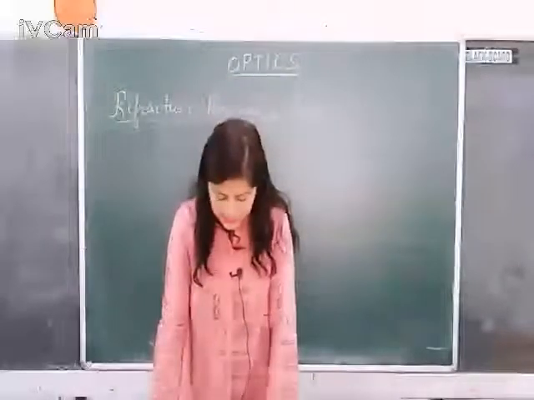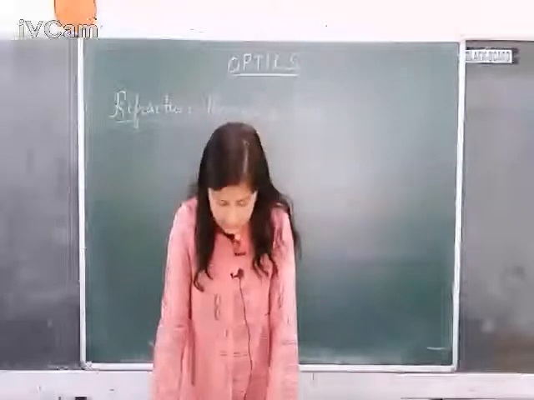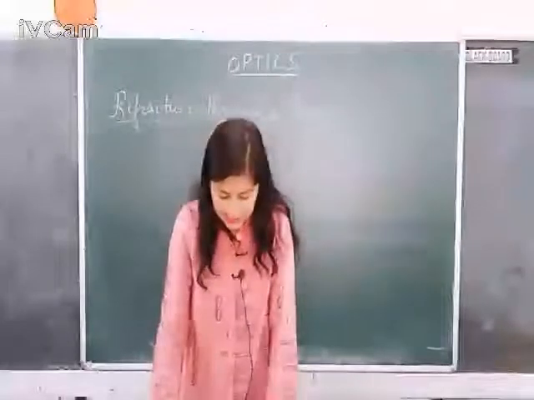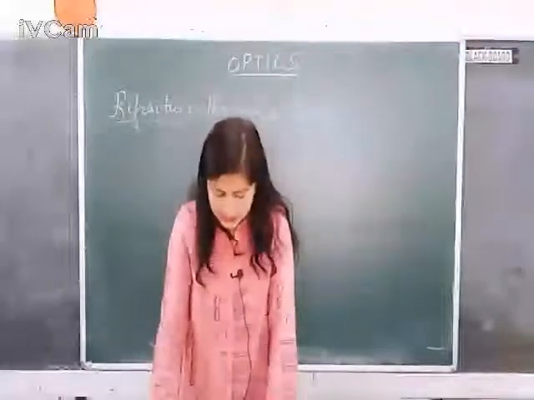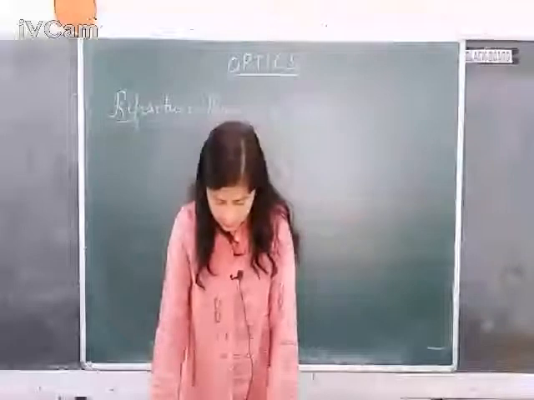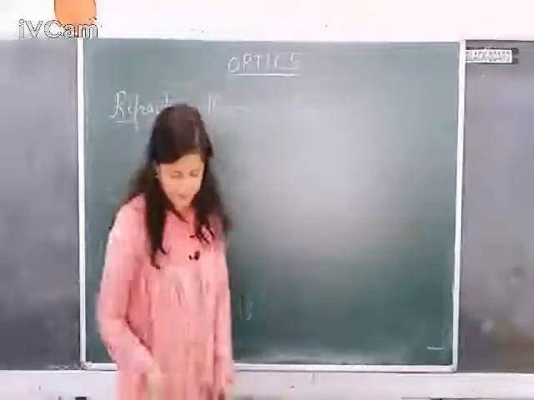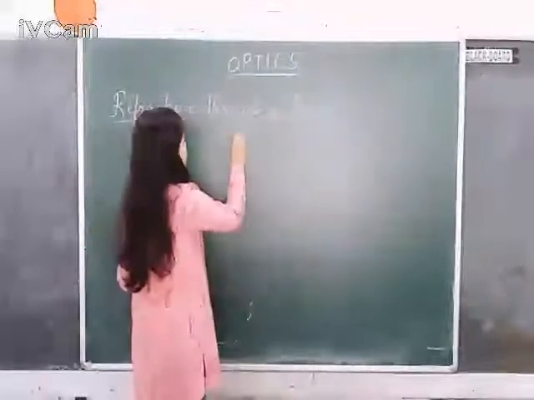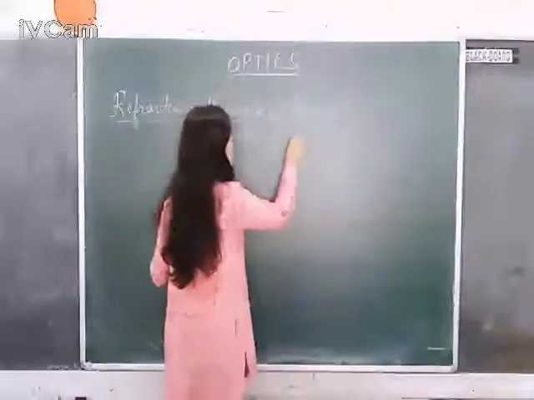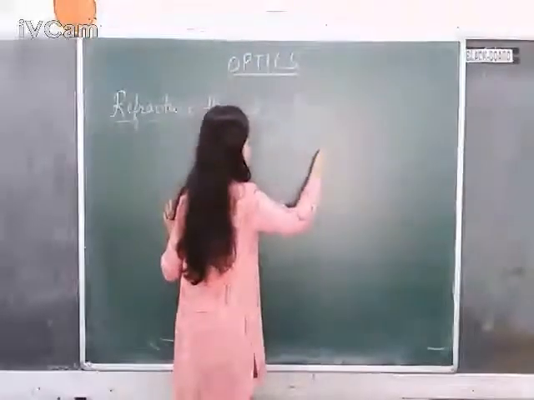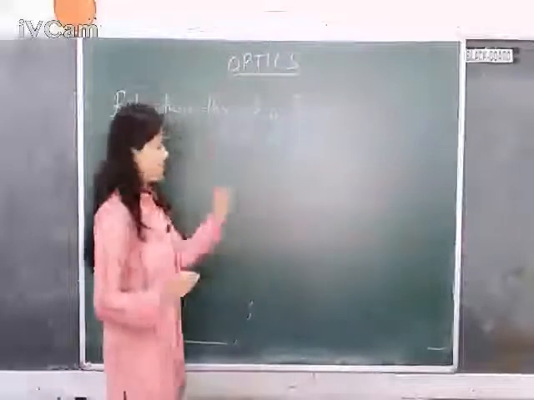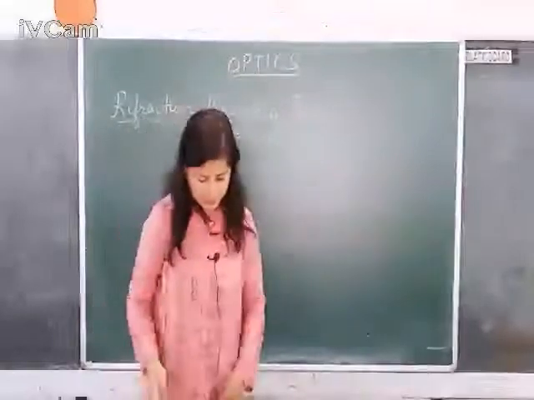Alright, now as I told you, at minimum deviation, the ray passes symmetrically through the prism. That means the refracted ray becomes parallel to the base. Now then the angle of emergence E will be equal to I at minimum deviation angle. Alright, so this has to be applied with further relationship.